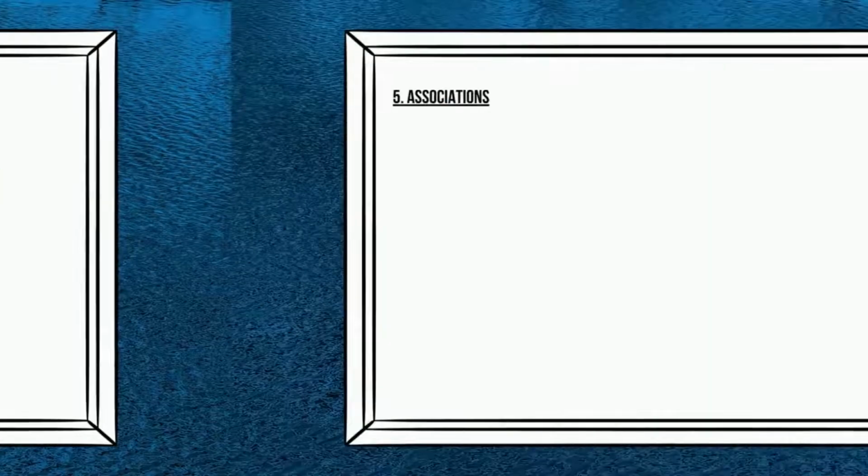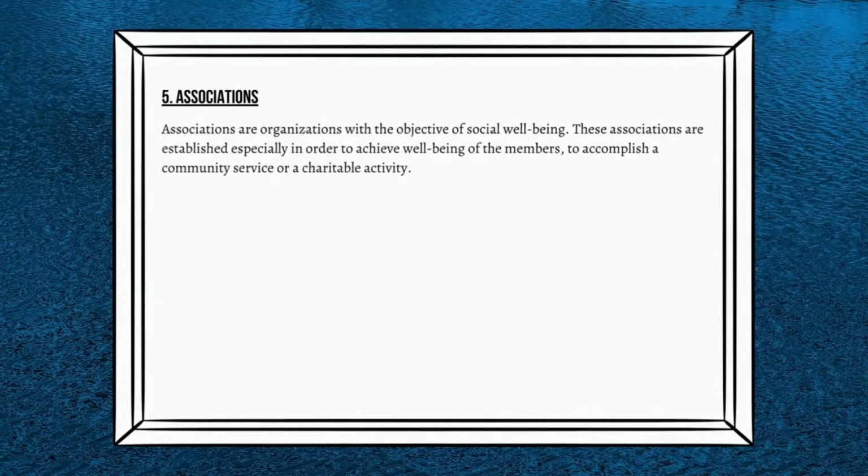We have done with cooperative societies. Next is association, which is similar to cooperative societies. Associations are organizations with the objective of social well-being. These associations are established especially in order to achieve well-being of the members, to accomplish a community service or a charitable activity.